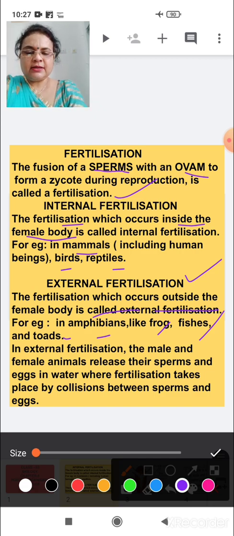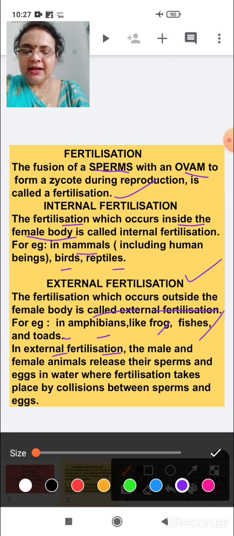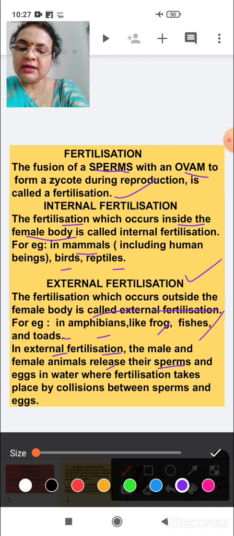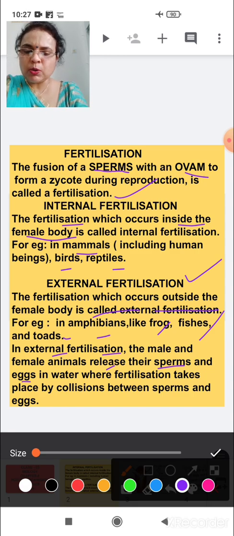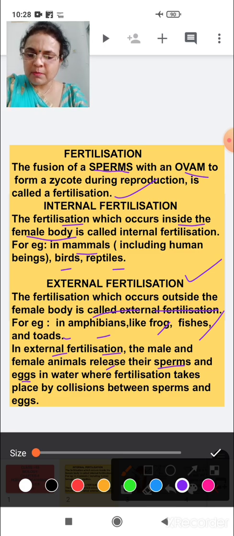And what else? In external fertilization, both the male and female organisms release their sex cells, sperms and eggs or ovum, in water, means not inside the body, but outside the body.